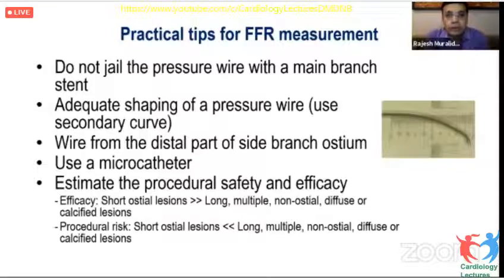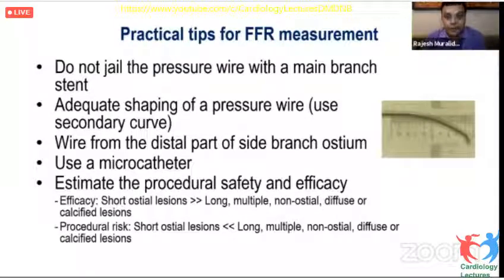Now let us look at a few practical tips for fractional flow reserve measurement in a side branch. It's better that you do not jail the pressure wire. There was a discussion earlier, but I personally will never jail a pressure wire, and I have learned from experience, and I think Dr. Deepak could swear by that, he has shown in nightmares where the jailed side branch, we had difficulty to pull out the wire. The OptoWire is an optical fiber system and not a piezoelectric system, so the properties are different, and it may not be prudent to extrapolate it to the presently available wires.